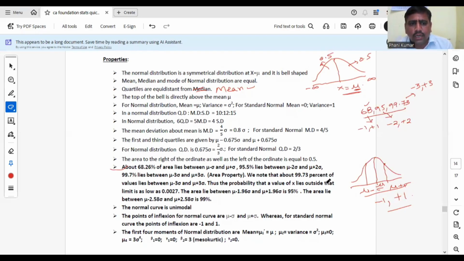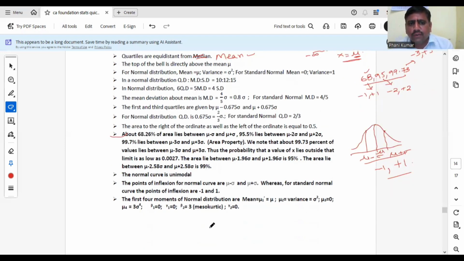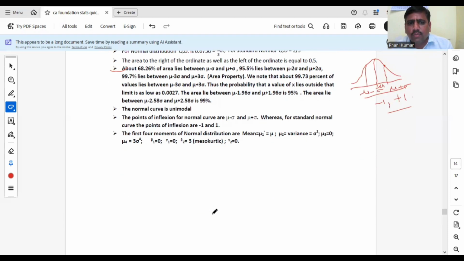Very important. Similarly, the first four moments of normal distribution are: mean mu, variance sigma square, third central moment mu 3 is 0, and mu 4 is 3 sigma power 4. For normal distribution, skewness, that is beta 1, is 0. Skewness 0 means it is symmetric. Skewness is absent. Beta 2 is kurtosis. It is a bell-shaped curve. Beta 2 will become 3. It is mesokurtic. Beta 2 equal to 3 means exactly bell-shaped. These are the moments of normal distribution.